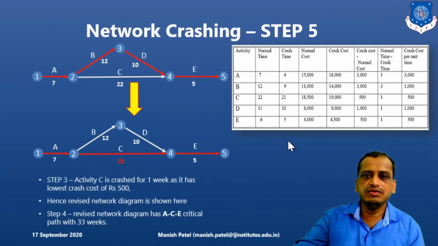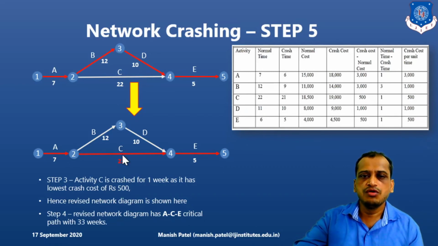Next, what will we try to crash? We will try to crash the C activity from 22 weeks to 21 weeks, again with the lowest cost. Why have we taken C? Definitely because it has the lowest crash cost. Clear? For ACE, if you see here, on the top it was 34 weeks, but at the bottom it is coming out to be 33 weeks. Clear? 7 plus 21, 28, plus 5, that is 33 weeks.